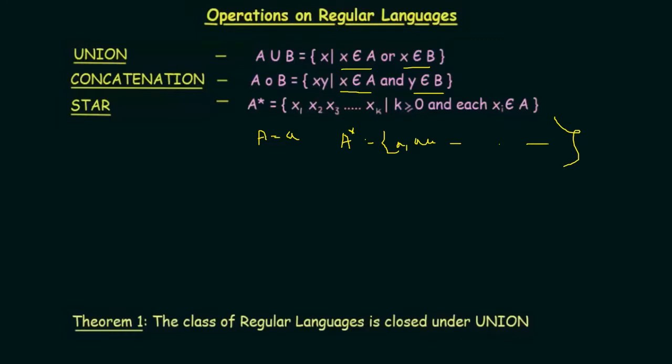The class of regular language is also closed under union, and so whatever we are getting as a result of the union is going to be accepted by the finite state machine. Before going on to these theorems, we need to discuss what are these cases, or what are the examples of such cases.